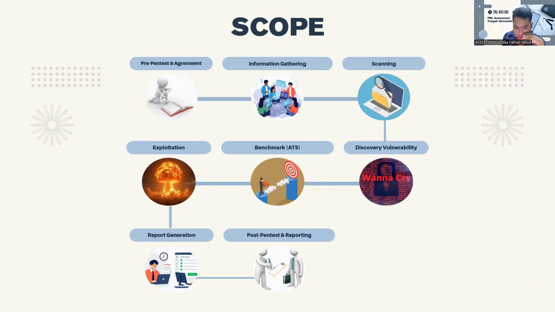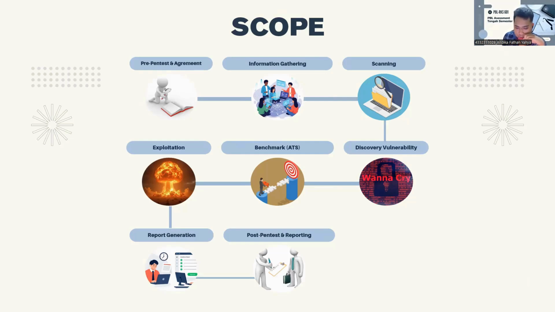The fourth phase is vulnerability discovery. In this stage, we aim to find security vulnerabilities in the system. The testing includes first SQL injection, XSS attack, CSRF attack, broken authentication, security misconfiguration, and information disclosure. Our tools first are WhatWeb, Burp Suite, and Nikto. And the goal is to identify vulnerabilities that attackers could exploit.